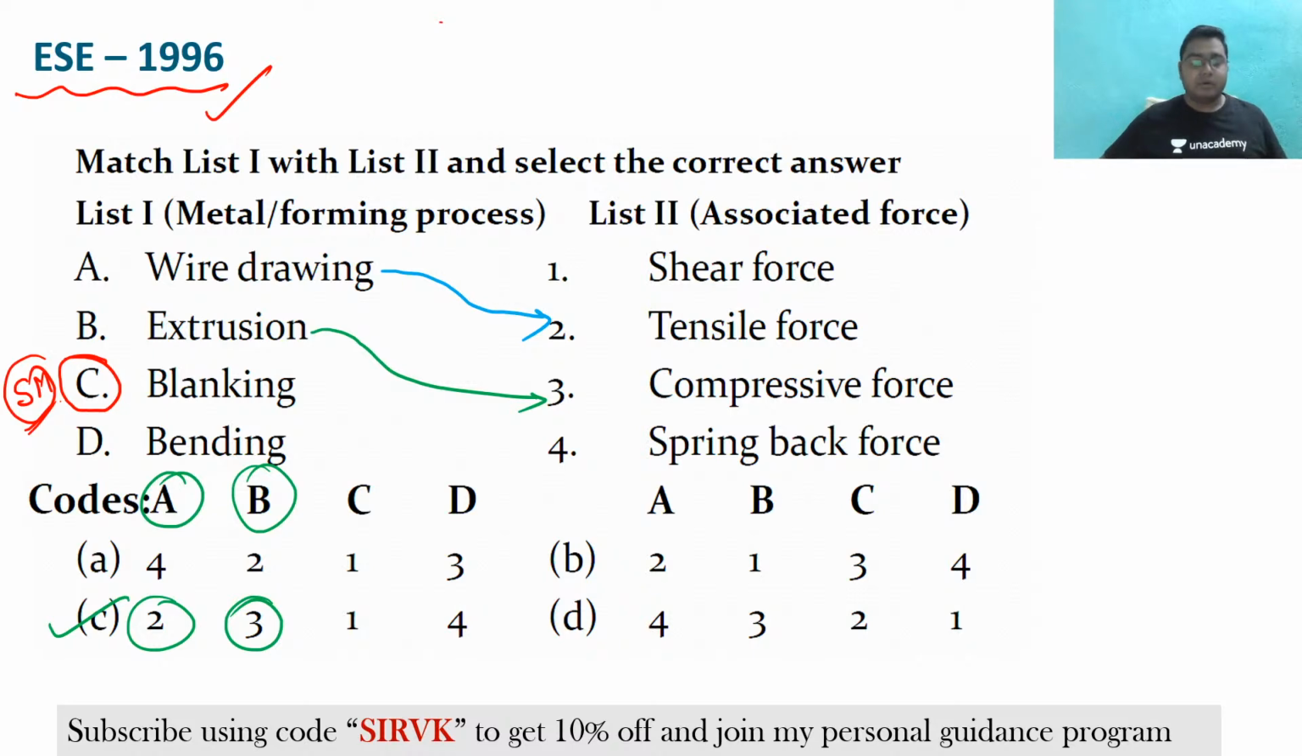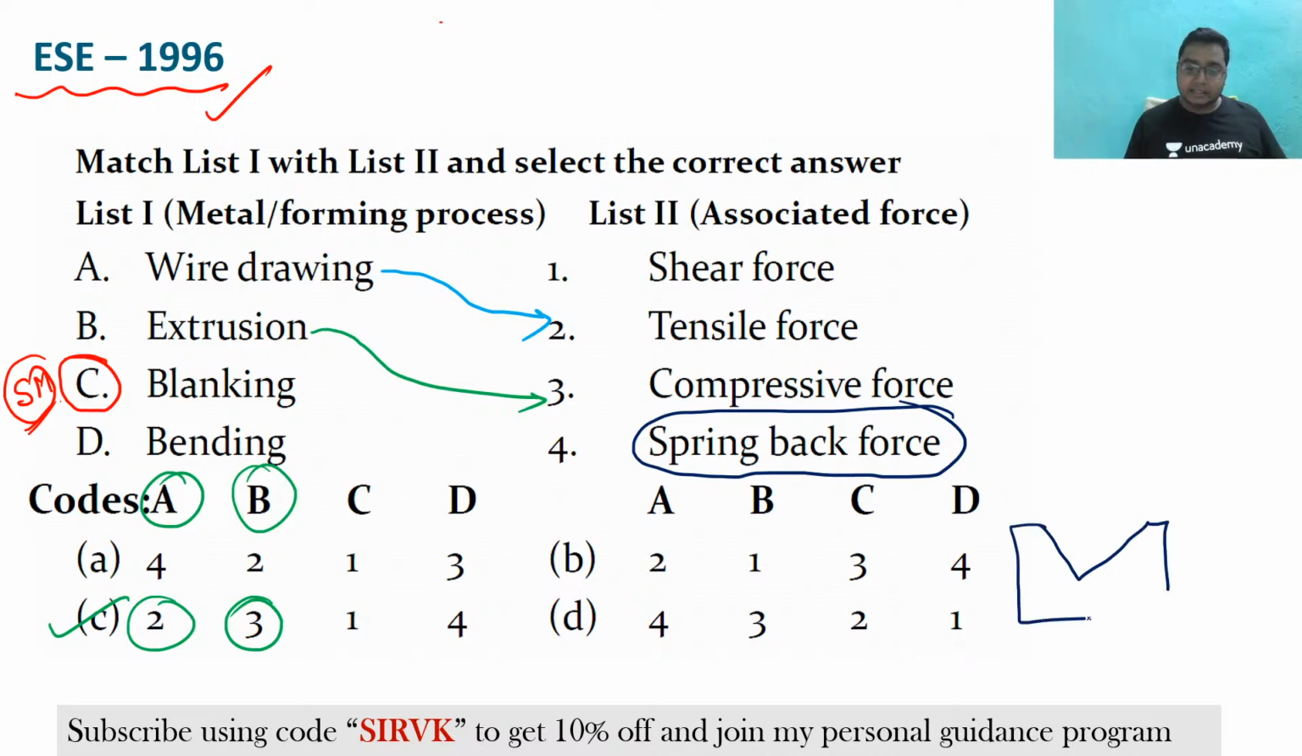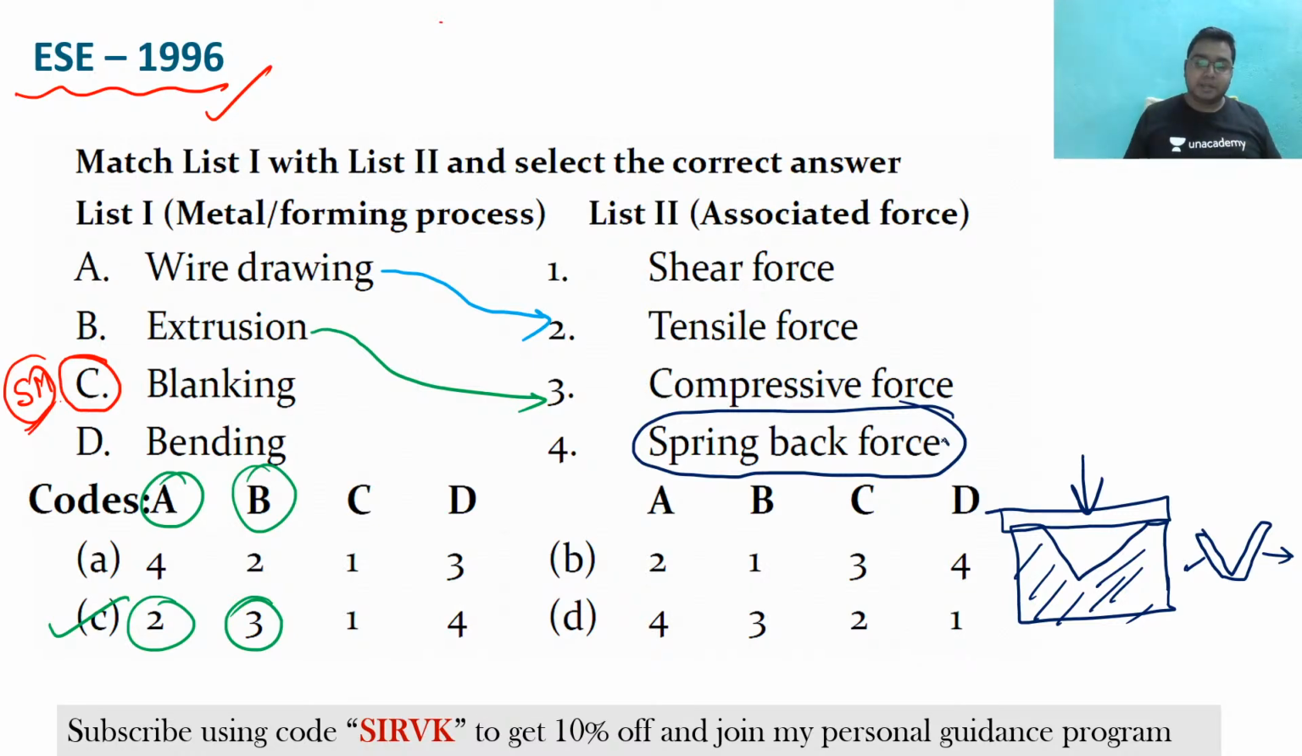Now, those who have watched each and every one of my videos know that I have talked about the spring back effect. Do you remember it? In the spring back effect, we have seen that if there is a die like that, and in this die there is a sheet, and you try to bend this material, the sheet will take this kind of shape, and after that it goes back into its original configuration. So in this case, spring back force will be acting.